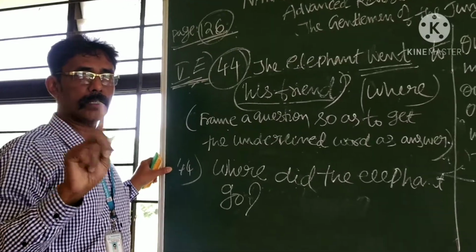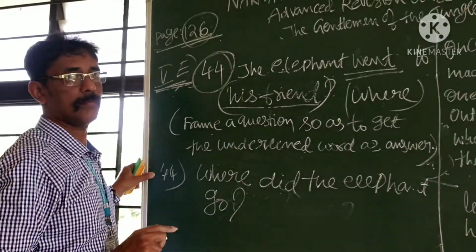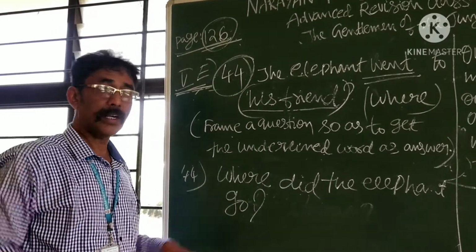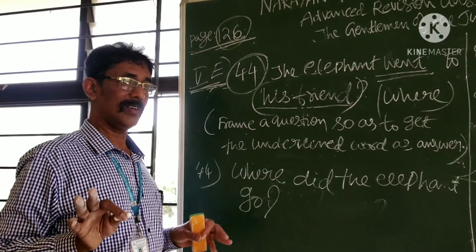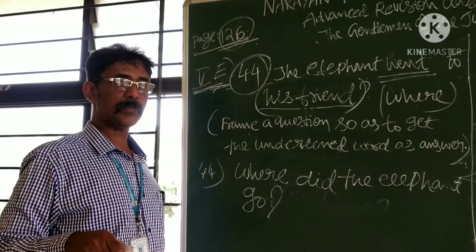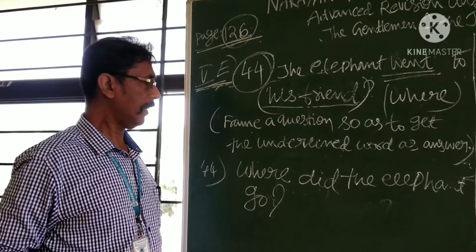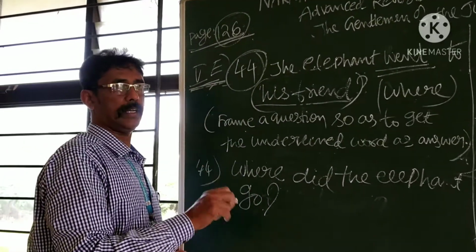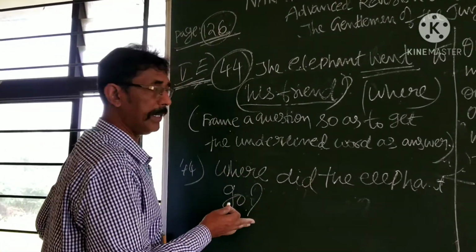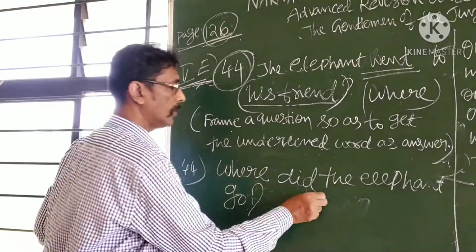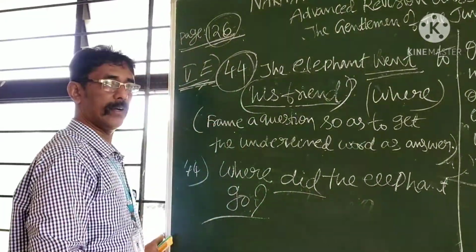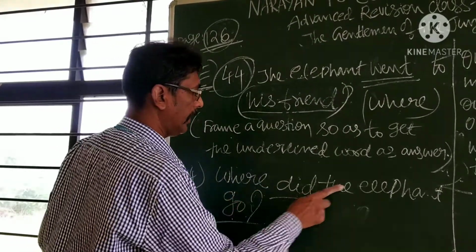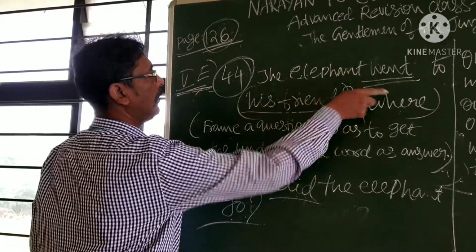We will never give you simple questions. Underlining this one, who went to his friend? What went there? No such simple questions in first PUC and second PUC. Now, where did the elephant go? It is the correct way. Not, where the elephant went. Two verbs must be there now. One helping verb and a main verb should be there. That is why, where did the elephant go? Means the elephant went to his friend.